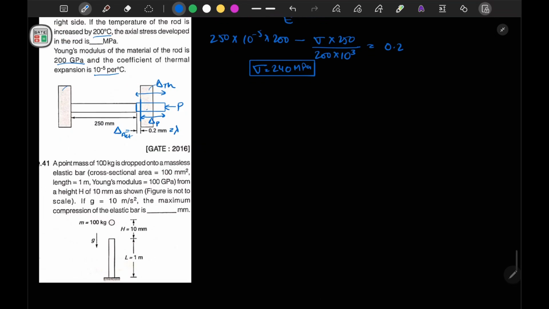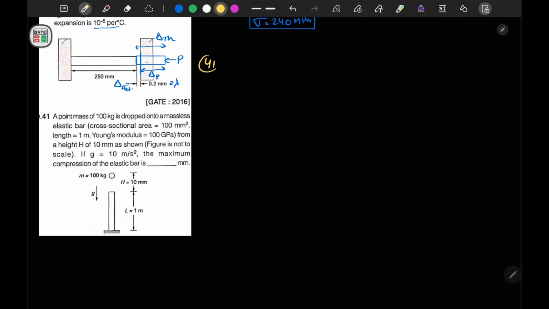Okay, now moving to the next question. Now we will start question number 41. In this it is mentioned that a point mass of 100 kg is dropped onto a massless elastic bar. Cross section area is given, length is given, elastic modulus, Young modulus is given. Now it is mentioned the height h is 10 mm as shown in the figure. Now the maximum compression of the elastic bar is,